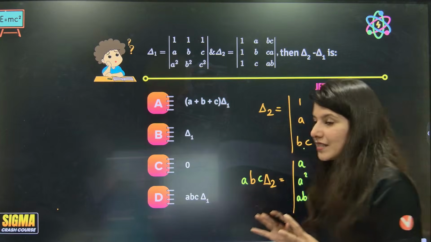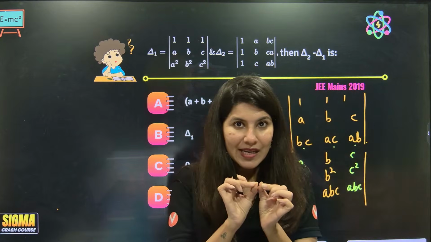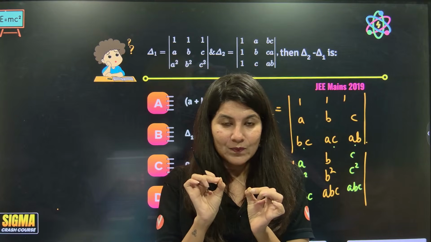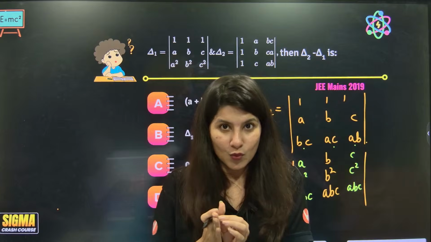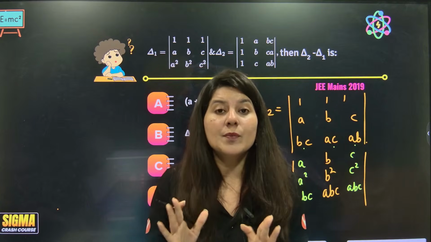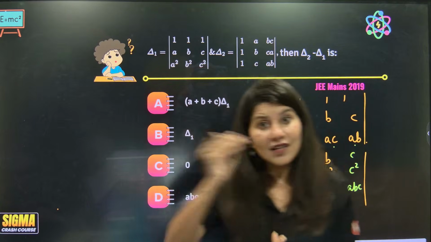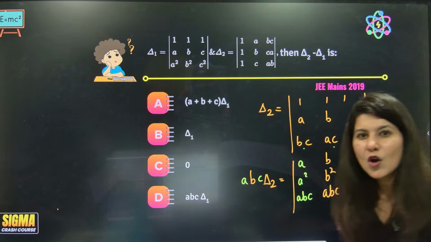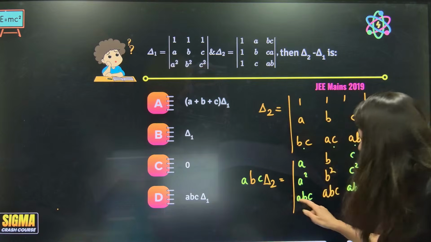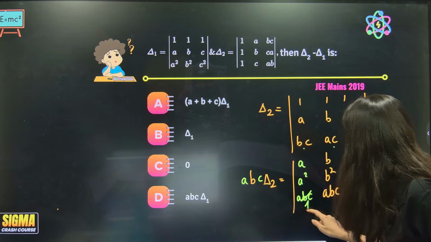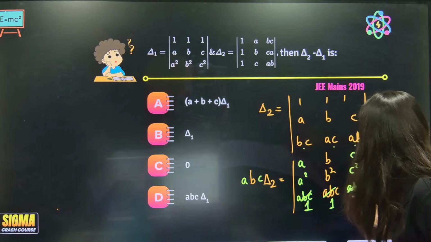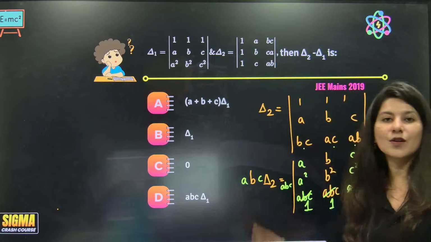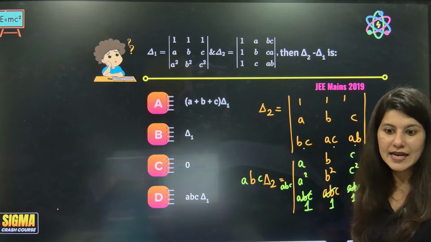The moment, see, understand. If you are multiplying a constant in a row and it is getting multiplied with the whole determinant, then the reverse is also possible. What does that mean? If I want to take A, B, C common from row number 3, then A, B, C will come common. And just from a single row you can take common. Are you understanding my point?